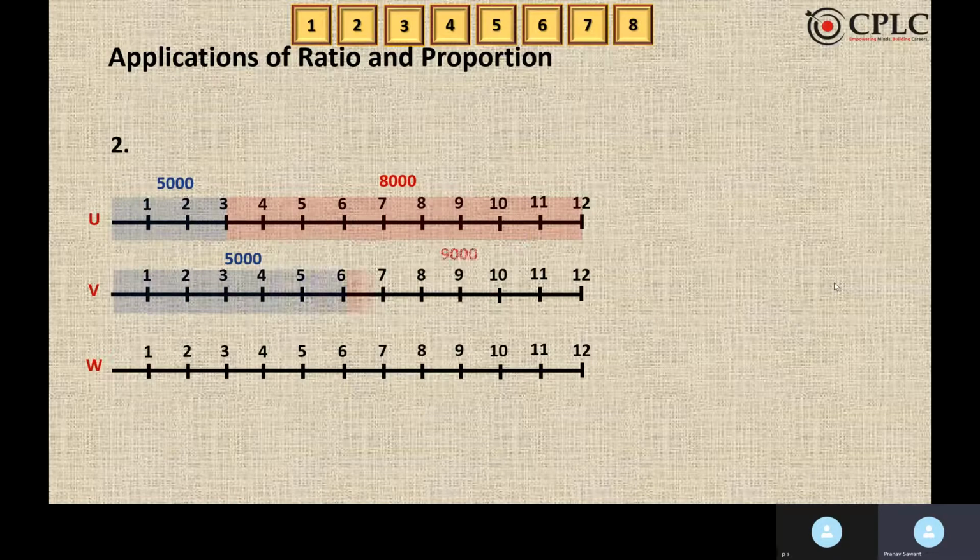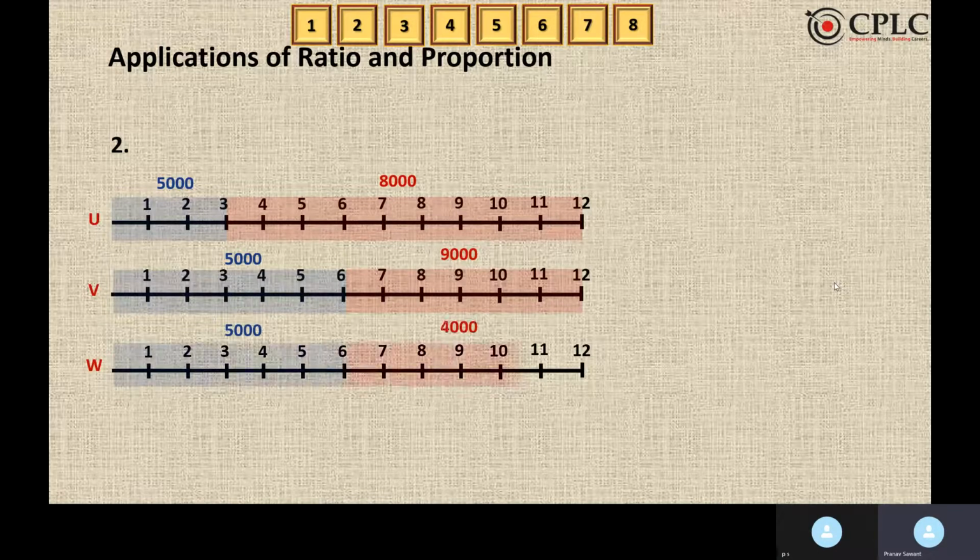Capital for V for the first 6 months was 5,000 rupees. V invested an additional 4,000, and the capital of V became 9,000. So for the remaining period, that is 6 months, the capital of V was 9,000 rupees. W invested 5,000, but that capital was only there for 6 months. Then he withdrew 1,000 rupees. So for the remaining time period, the capital became 4,000.